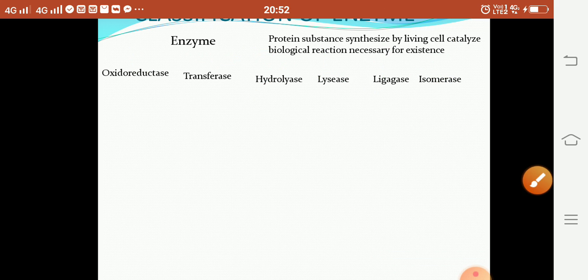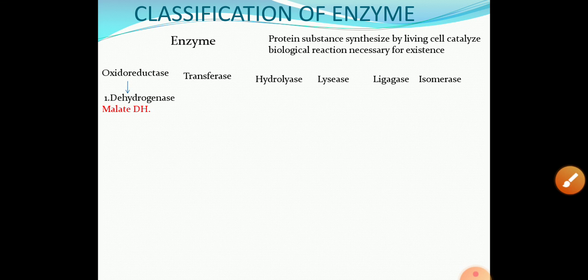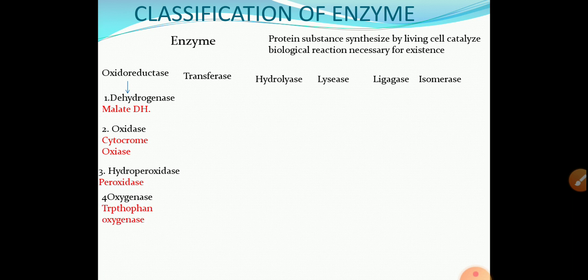Oxidoreductases are again subclassified into several subclasses. First is dehydrogenase, example malate dehydrogenase. Second is oxidase, example cytochrome oxidase. Third one is hydroperoxidase, example peroxidase. Fourth one is oxygenase, example tryptophan oxygenase. Fifth one is hydroxylase, example phenylalanine hydroxylase.